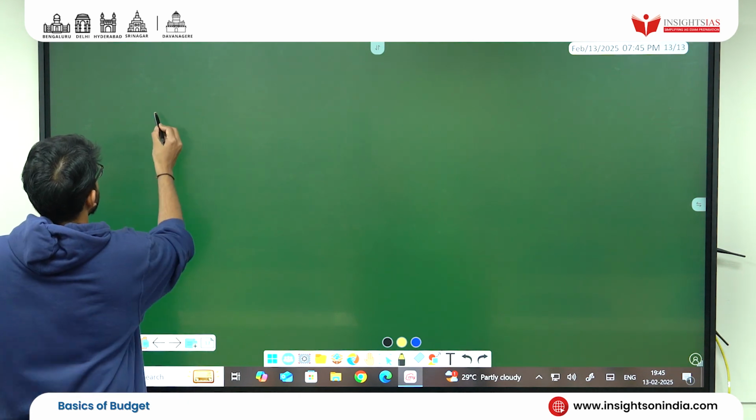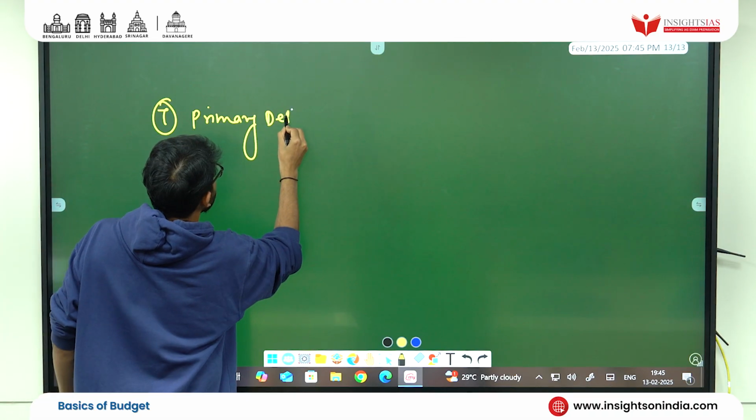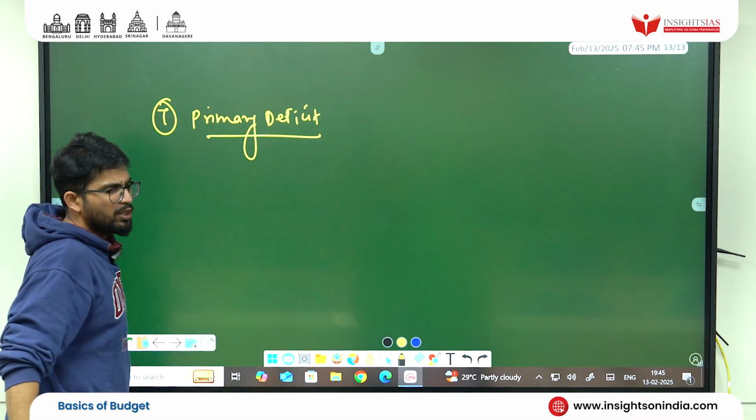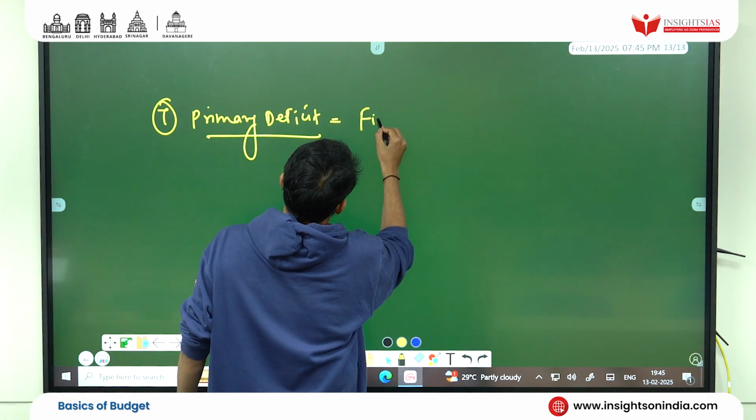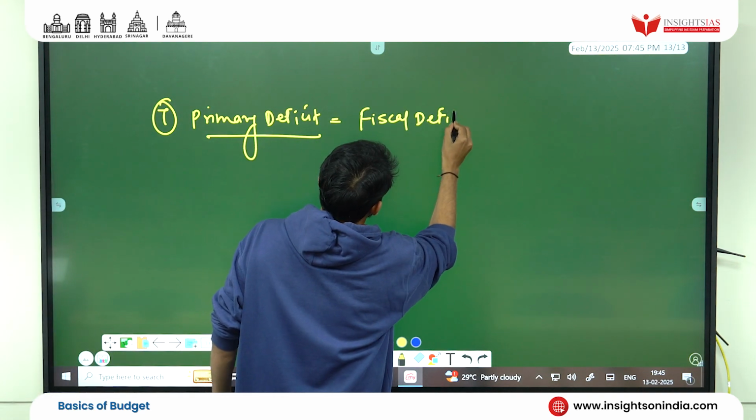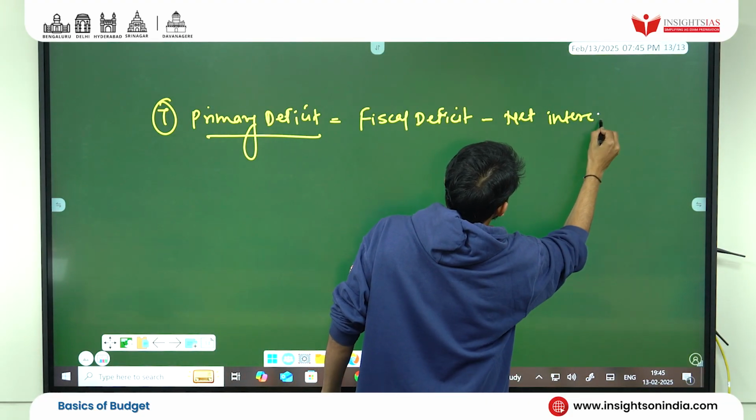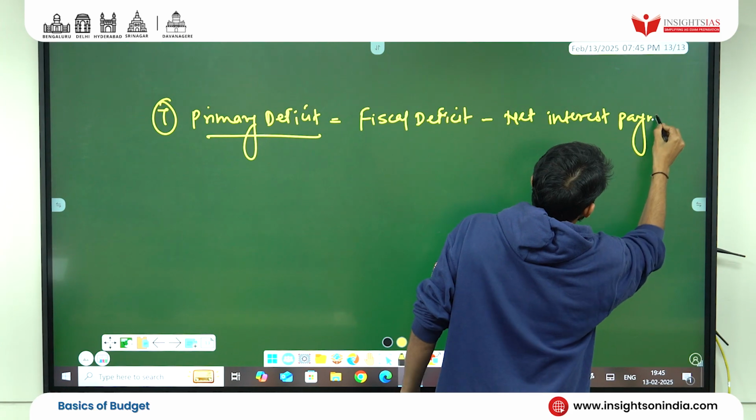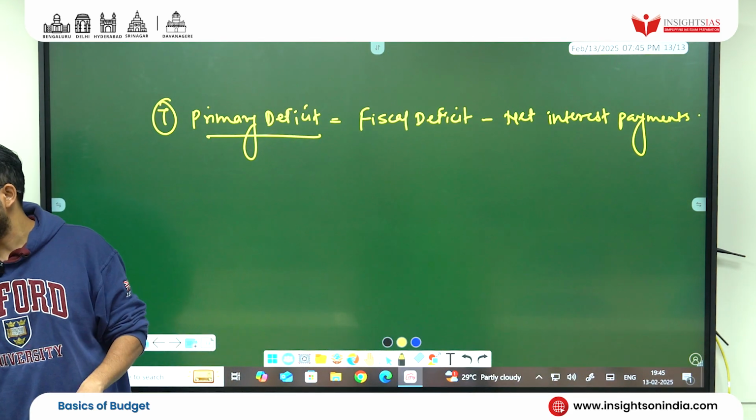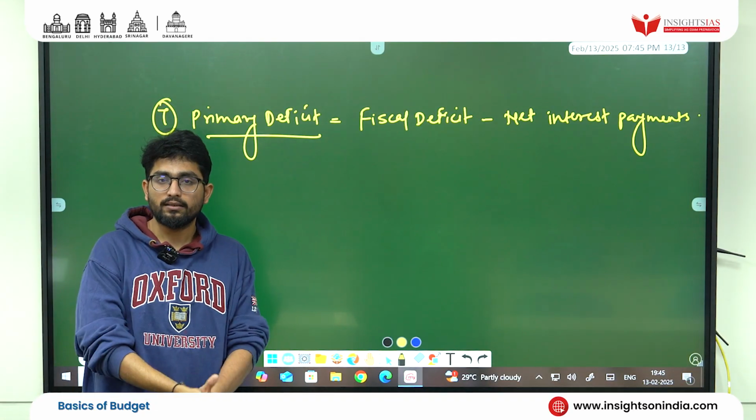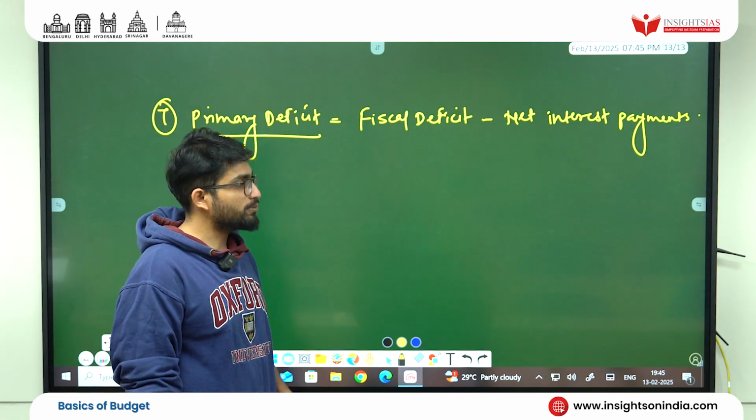Now, seventh is primary deficit. Go for a simple funda. Primary deficit is nothing but what? We calculate fiscal deficit minus net interest payments. Minus net interest payments. Clear? That is nothing but primary deficit. PD is fiscal deficit minus net interest payment.